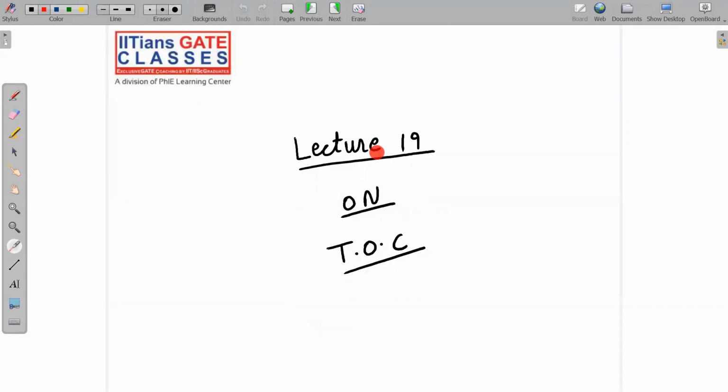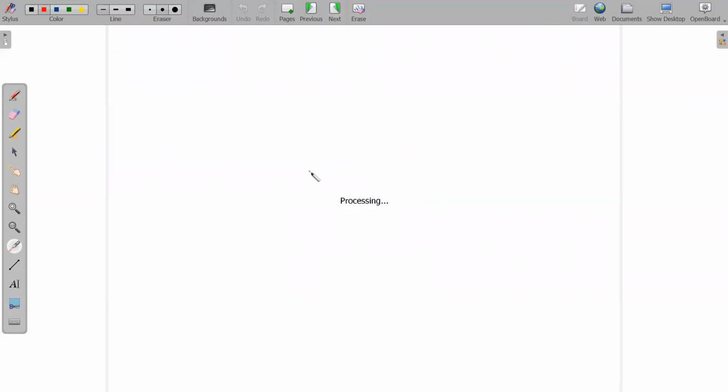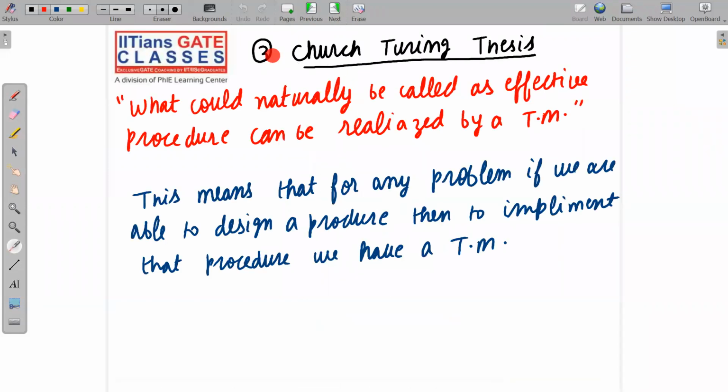This is lecture 19 on TOC, and in this lecture we are going to start the third topic according to the syllabus of your chapter 4, that is Turing machines and decidability. So this topic is the Church-Turing thesis. Let me read the statement of the Church-Turing thesis. It says: what could naturally be called an effective procedure can be realized by a Turing machine.